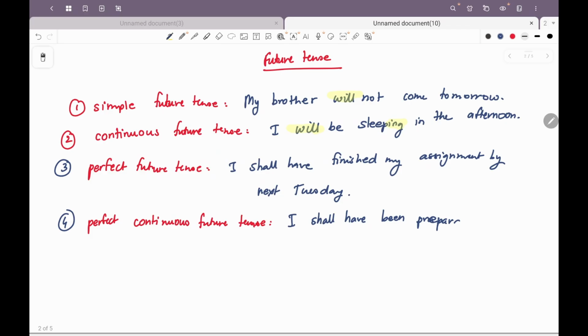I shall have been preparing, let's say, instead of practicing, preparing. I shall have been preparing for my exam for the next 1 week.